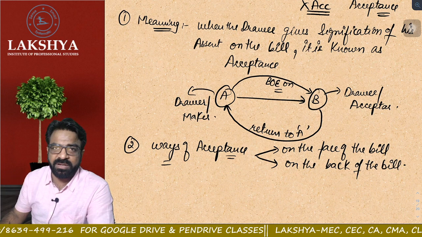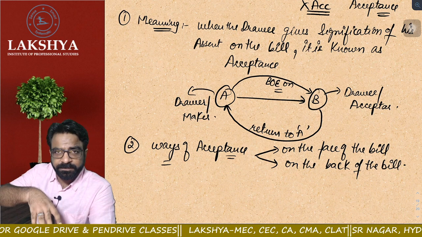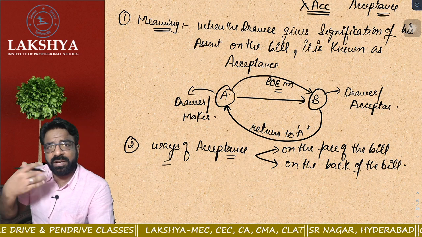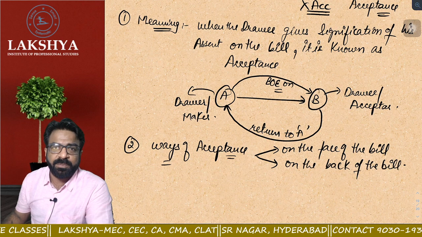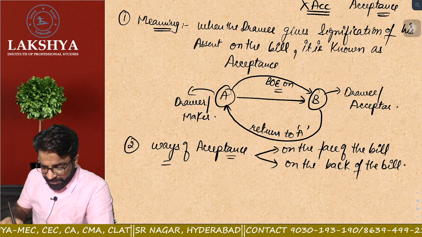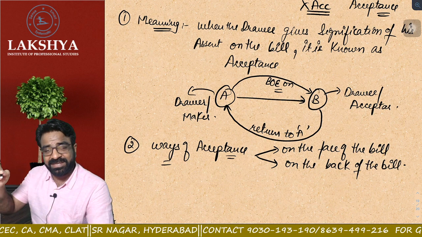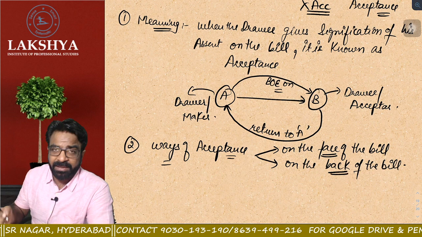Endorsement can be done on legal paper also. I hope everyone is clear. So tell me, where can the endorsement be done? Endorsement can be done on the back of the bill. It can be done on the face of the bill. It can also be done by attaching a which paper? Legal paper. But what about the acceptance? Acceptance only has two modes. Either the word acceptance and signature of the drawee must be done on the face of the bill, or it should be done on the back of the bill.